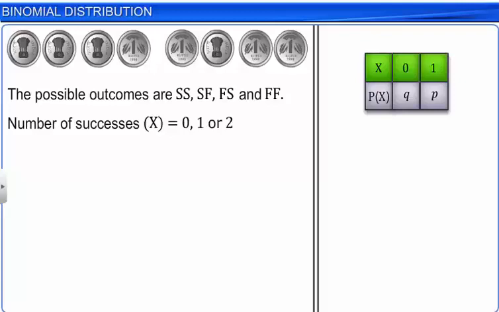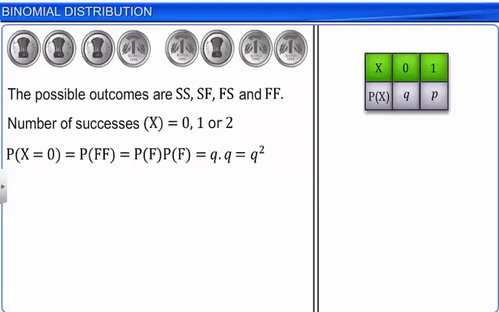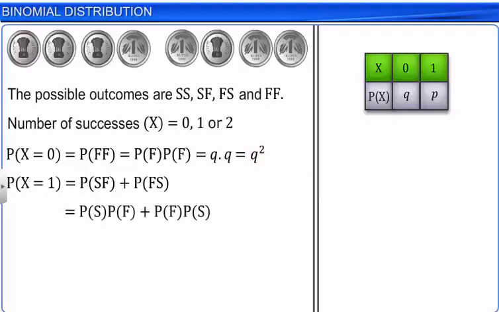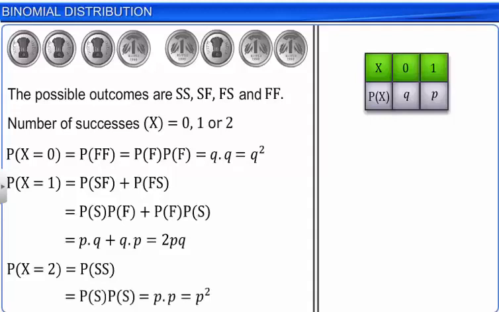Therefore, the probability that X can take the value 0 is the probability of the occurrence of FF, which is Q squared. The probability that X can take the value 1 is the sum of the probabilities of the occurrences of SF and FS, which is 2PQ. The probability that X can take the value 2 is the probability of the occurrence of SS, which is P squared. Therefore, the probability distribution of X, when the coin is tossed twice, is as shown.